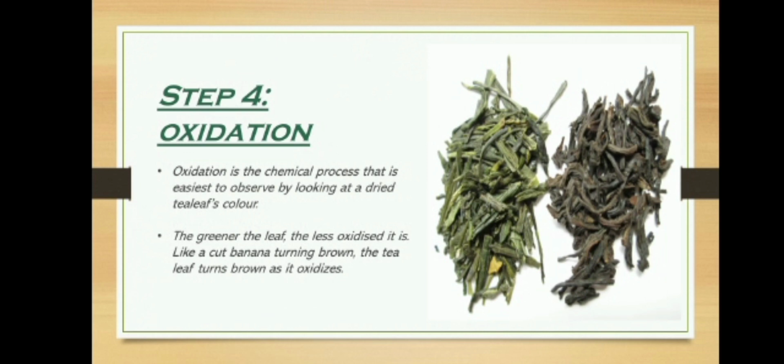Next step is oxidation. Oxidation is a chemical process that is easiest to observe by looking at a dried tea leaf's color. The greener the leaf, the less oxidized it is. Like a cut banana turning brown, the tea leaf turns brown as it oxidizes.